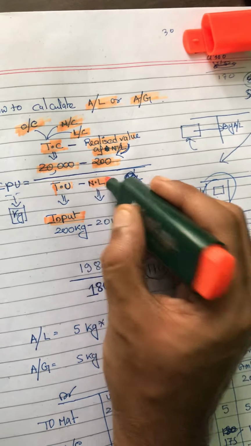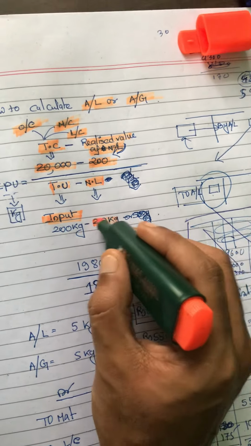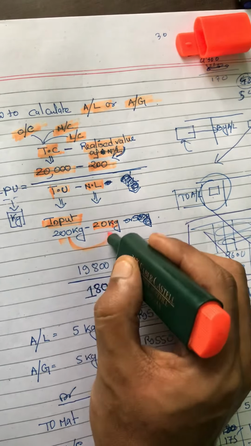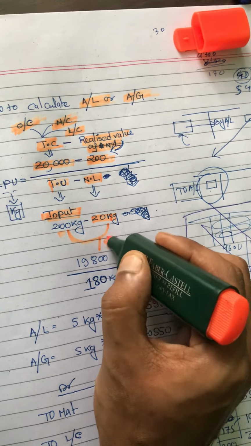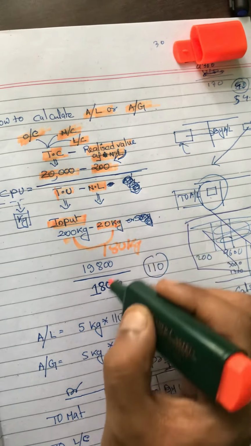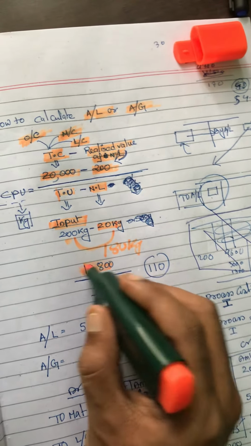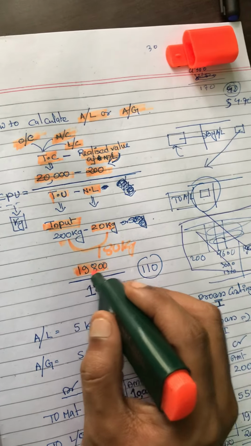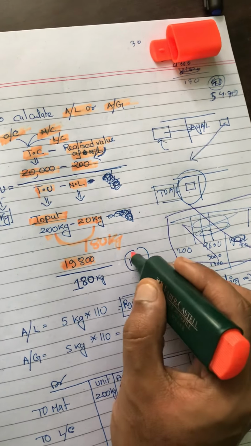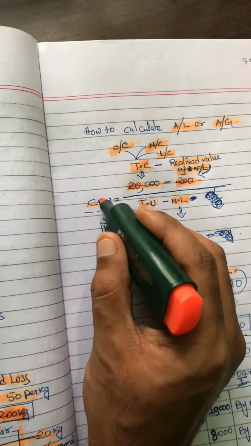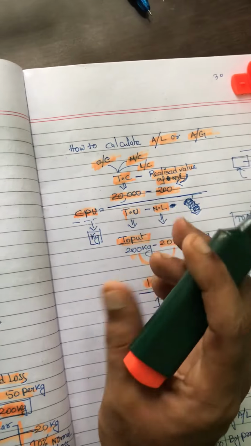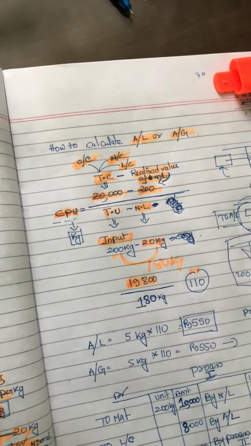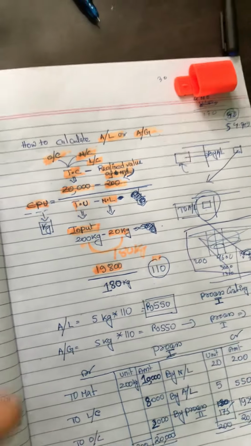And normal loss is how much? 20. So obviously it will be 180 kg. And after deducting the realized value, 19,800 divided by 180 gives the cost per unit. It means how much cost I am bearing per kg of this raw material.